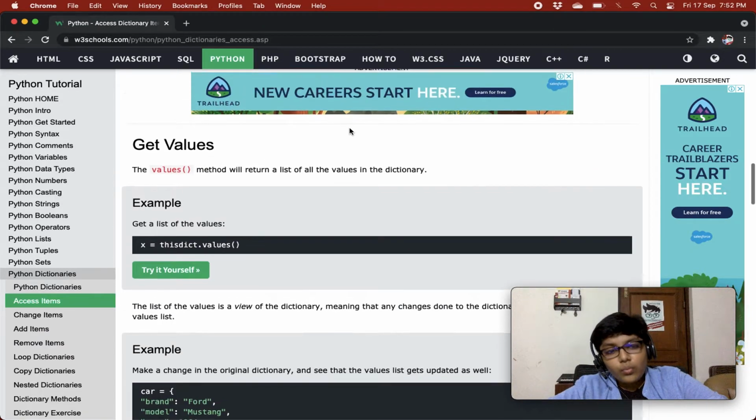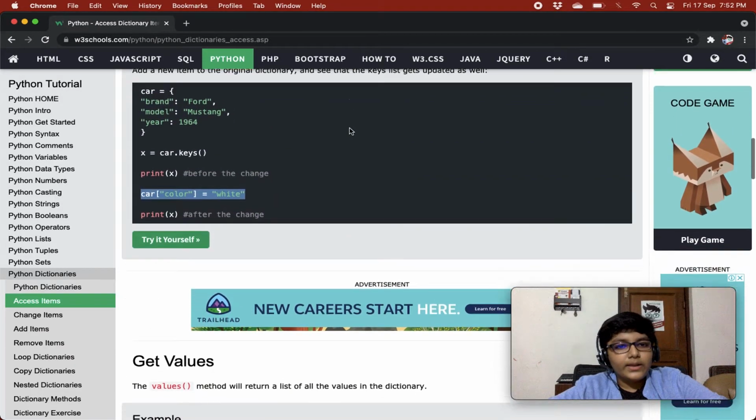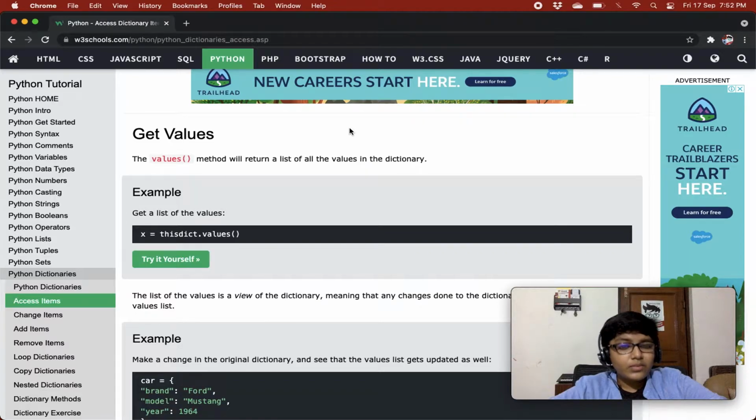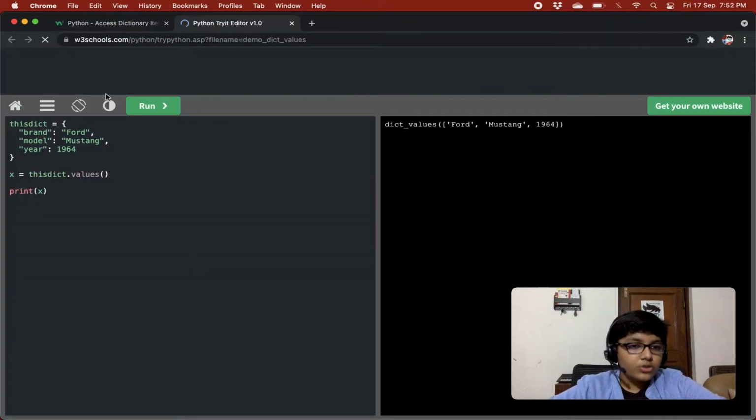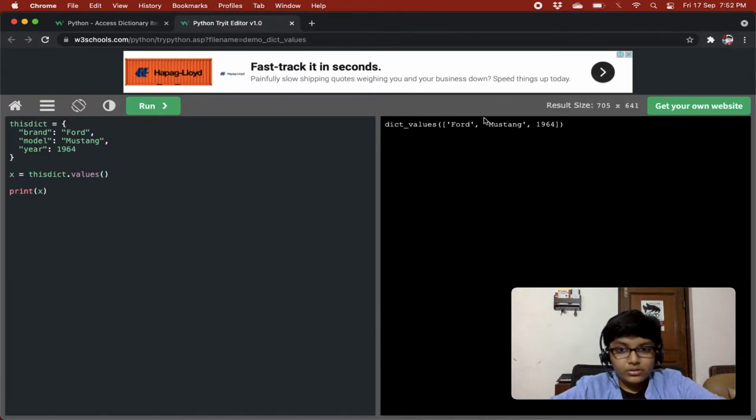Similarly, we have a values method that brings all the values for us. So the values method will return a list of the values in the dictionary. This values method brings all the values of every key in the dictionary. So you can see we are getting Ford, Mustang and 1964. These are all the values in the dictionary, right?